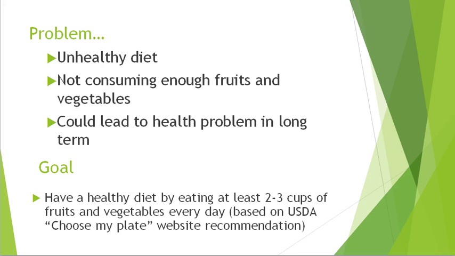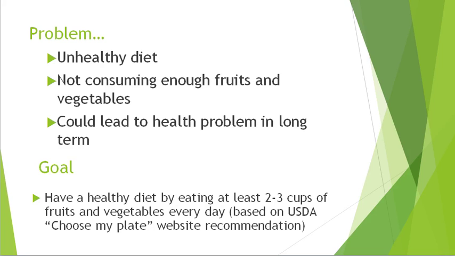So the goal of the whole project is to have a healthy life by eating at least the sufficient amount of fruits and vegetables, which is about 2 to 3 cups every day. This data is actually based on the USDA Choose My Plate website recommendation. So this is the problem statement from the define phase: why am I having a problem with my diet? Because I started feeling weird with my body. So right now I wanted to improve my diet so that I could have a healthy body.